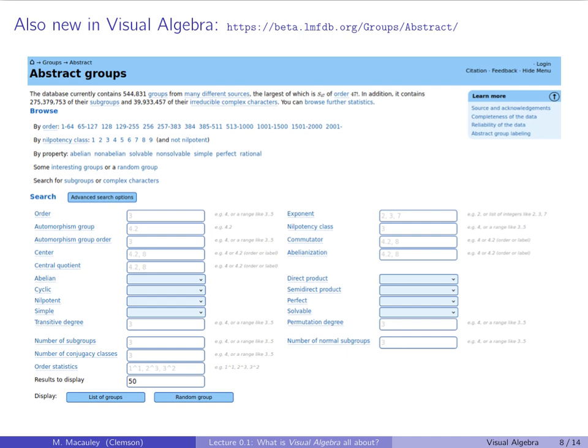This is put together by some number theorists, but they also have a group database. And this is fantastic. Here's a screenshot of it. You can search groups by order. You can put in all these parameters and find the list of all groups of order 32 that are non-abelian and have so-and-so as their commutator subgroup and so forth. And these groups also have subgroup lattices that you can visualize built in and a whole bunch of statistics.